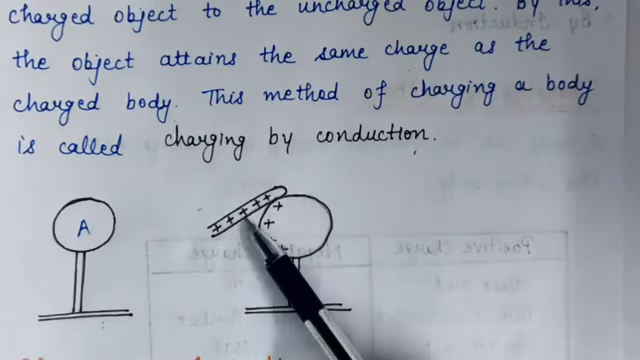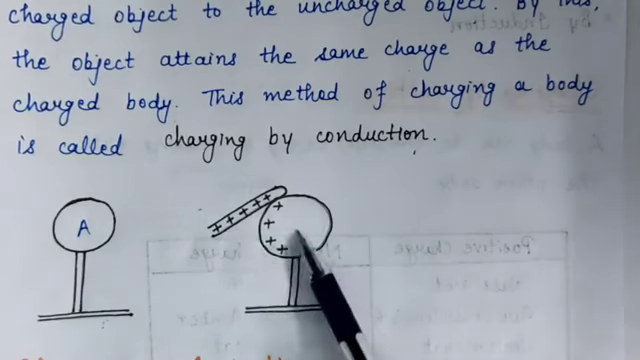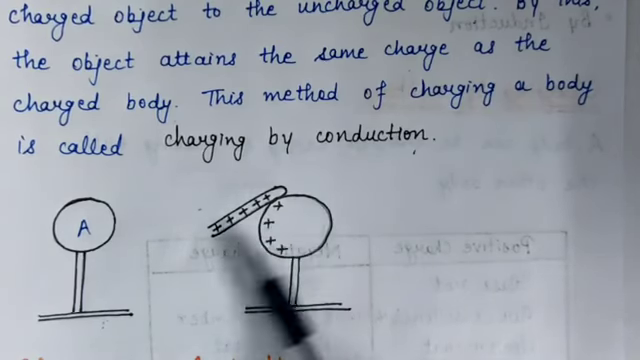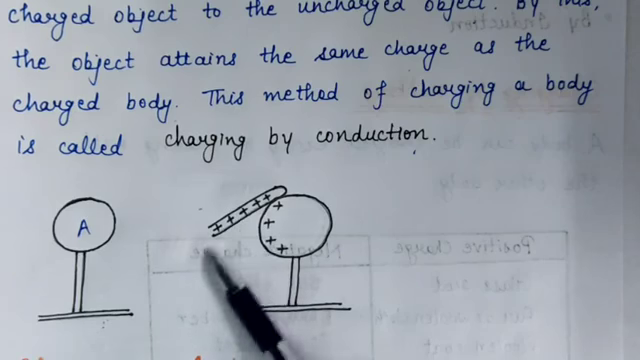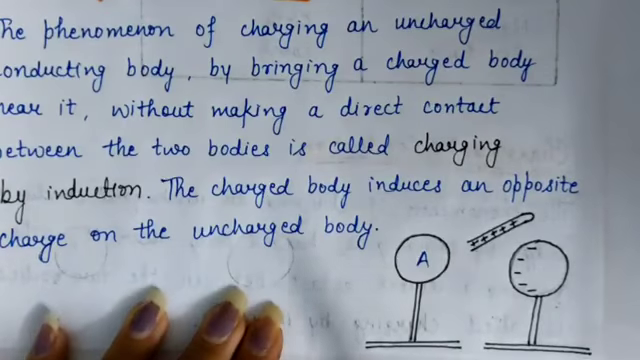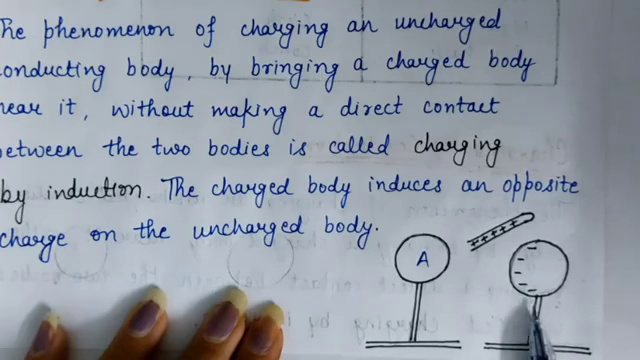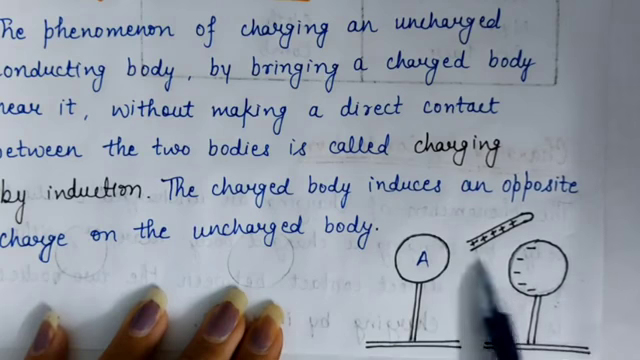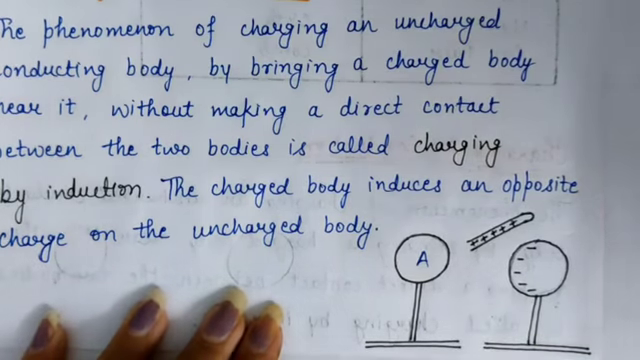In charging by conduction, the charged and uncharged body touch each other. Okay, means we need to touch both the bodies. But in the induction method, the charge is induced on the uncharged body even though they are not in contact with each other. Okay, this is the difference between the two methods of charging.